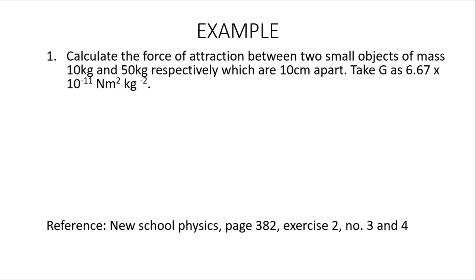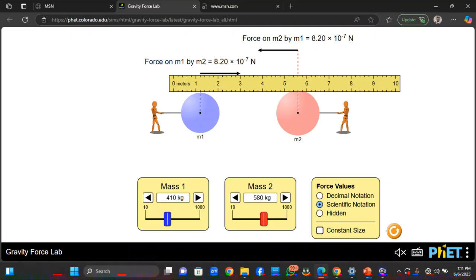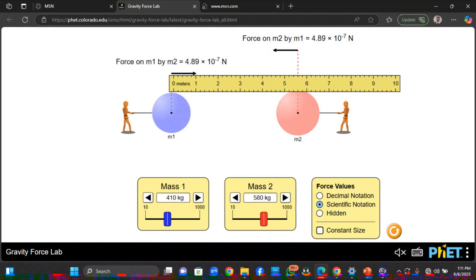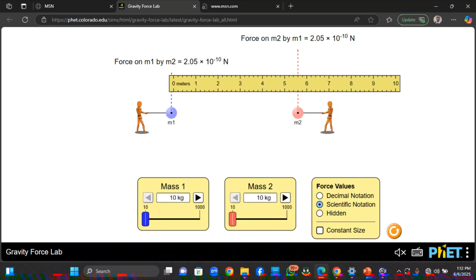It says calculate the force of attraction between two objects of mass 10 kg and 50 kg respectively, which are 10 centimeters apart. So this is the constant I was talking to you about, G as 6.67 times 10 to the power of minus 11. So how do we do that? Now I can use my virtual lab to solve it before we use the calculative method. They said that one of the masses is 10, so let's reduce this to 10, and the other mass is 50, so let's make this 50.